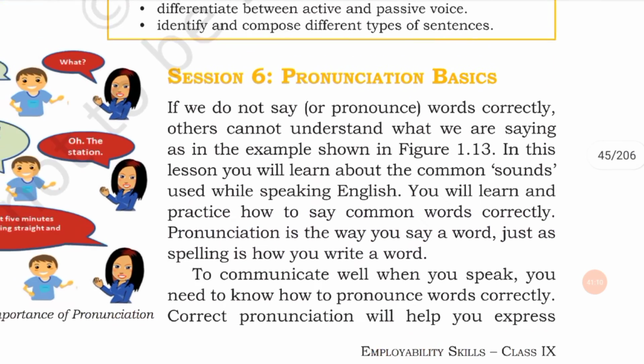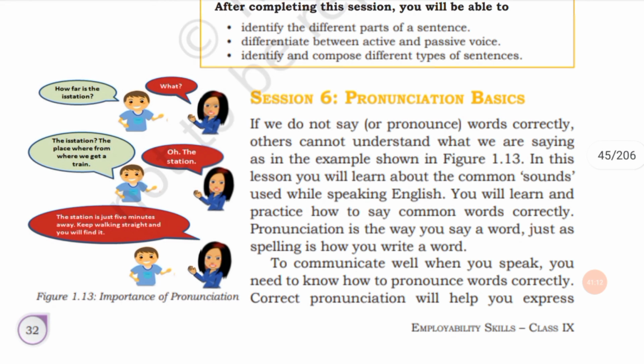Then next is pronunciation basics, which we will discuss in the next class.